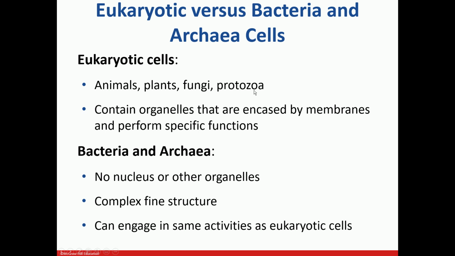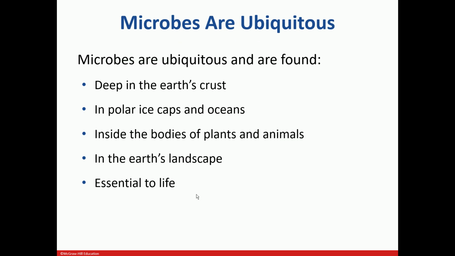So eukaryotes include animals, plants, fungi, protozoa, and the domains bacteria and archaea include bacteria and archaea only, and they have no nucleus and do not have membrane-enclosed organelles. Now, microbes are ubiquitous, which means they are everywhere. They are deep in the earth's crust, in polar ice caps and oceans, inside bodies of plants and animals, in the earth's landscape, and they are very essential to life. We have microorganisms everywhere, but we can't see them because they're microscopic. Their size is in the range of nanometers, which is very, very small.